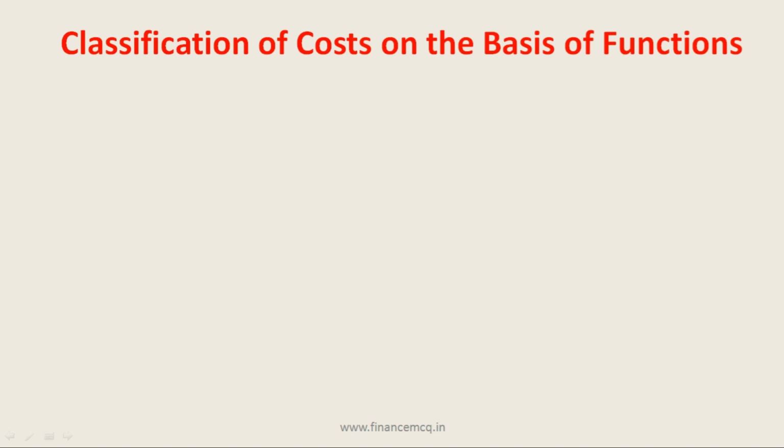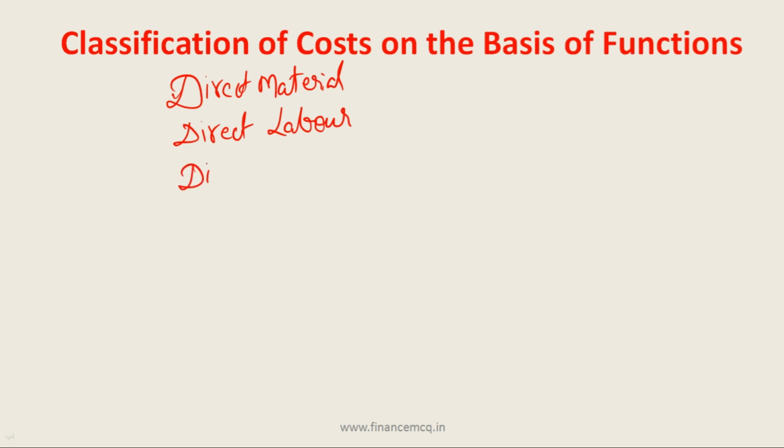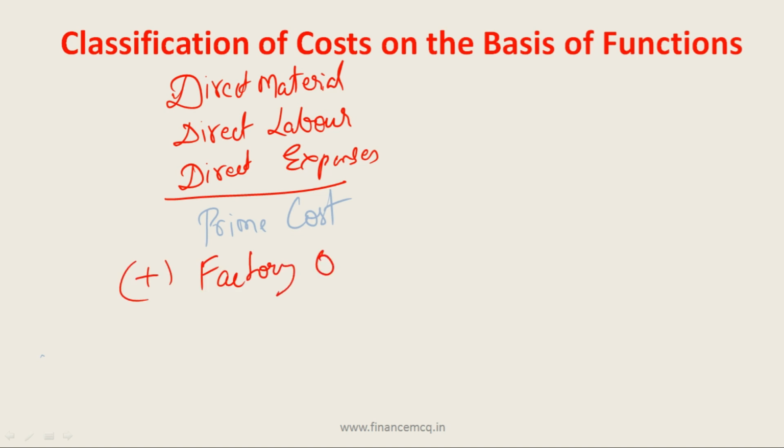So first we have to add direct materials to direct labor and direct expenses. We will get prime cost. And in prime cost, if we add factory overheads, we will get factory or works cost.